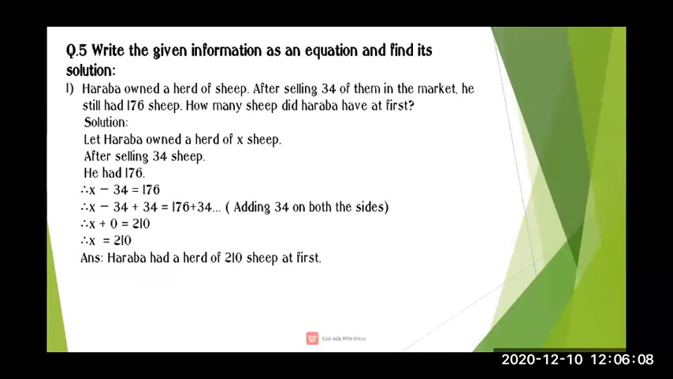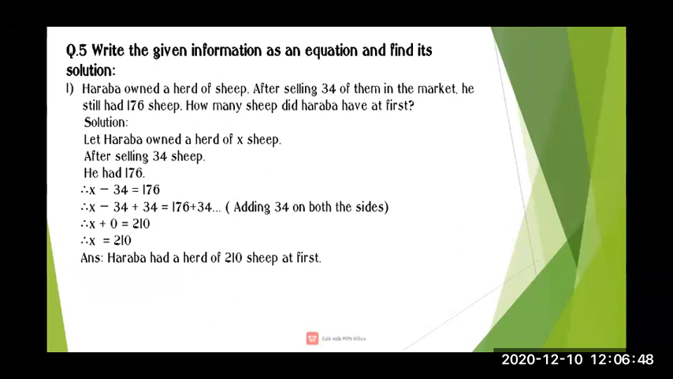Now here in this question you have to write the equation and then you have to solve it. My first question is: Harappa owned a herd of sheep. After selling 34 of them in the market, he still had 176 sheep. How many sheep did Harappa have at first? Harappa is the name of the person who owned a herd of sheep.